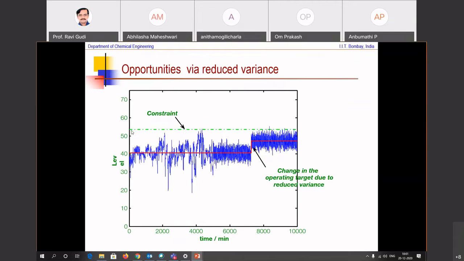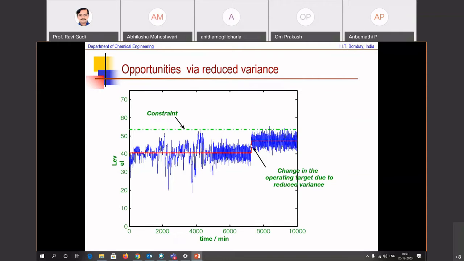In this case, let's assume that it's about 55. Now, operating close to it will save a huge amount of energy, but you don't want to violate that constraint because then quality suffers. So what operators do typically, they operate substantially away from that benchmark because the controller is not doing a good job in terms of its variance.